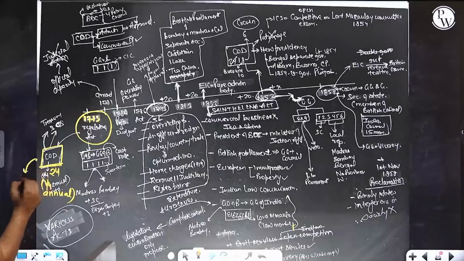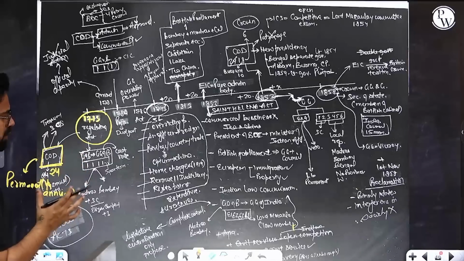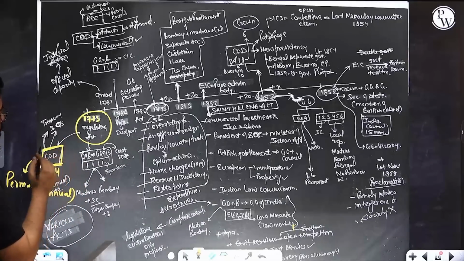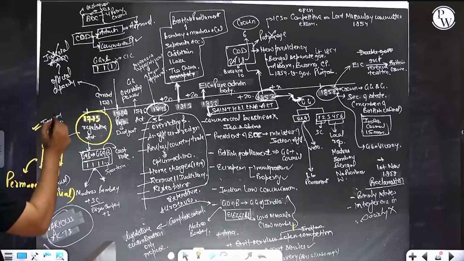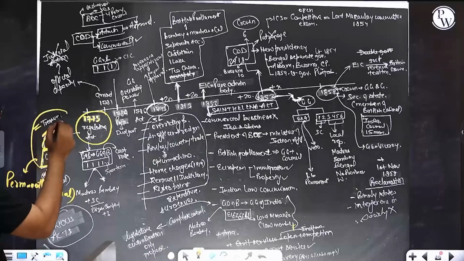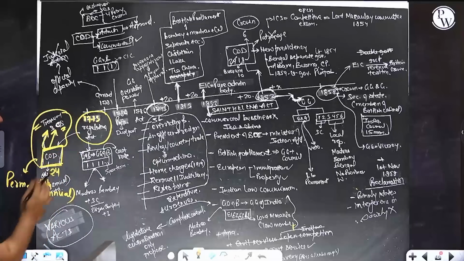This provides a permanent structure to the Court of Directors, so that there is no ad hoc policy. Another very important thing is that the Court of Directors was supposed to present all the documents to the Treasury and all the documents to the Secretary of State. This is how the Court of Directors, or the East India Company, was subordinated to the government.